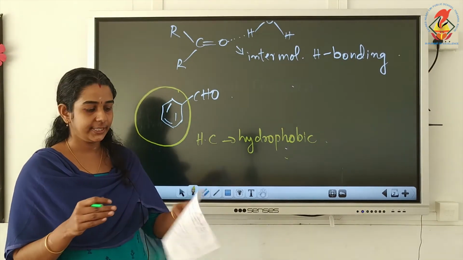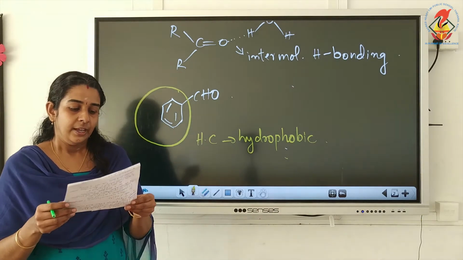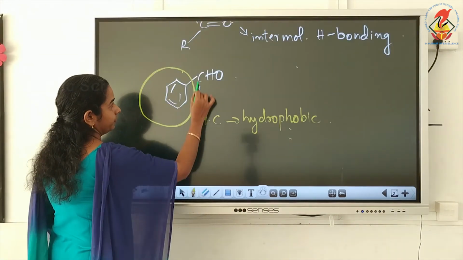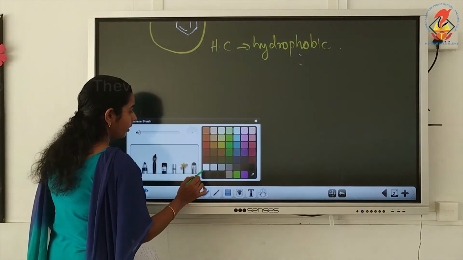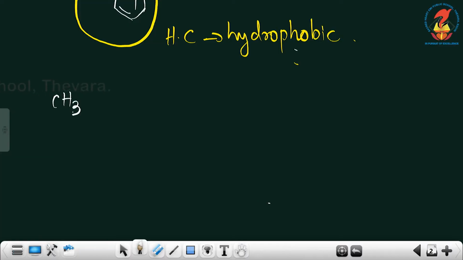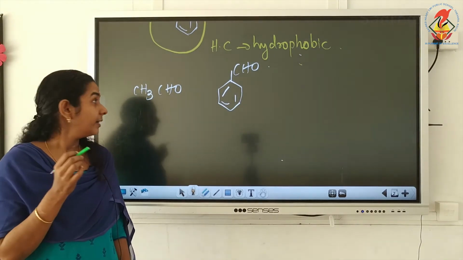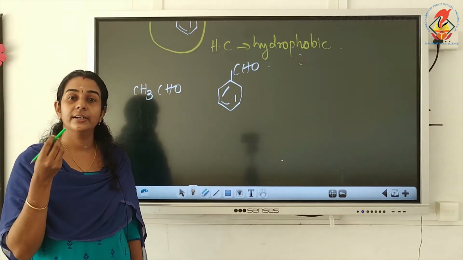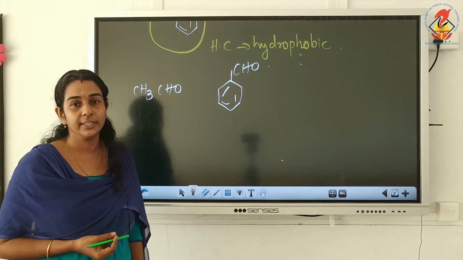So, there is a question. Note down the question. CH3CHO is soluble in water, whereas benzaldehyde is insoluble in water. Why? We know that the common pattern in organic chemistry is give reason questions.